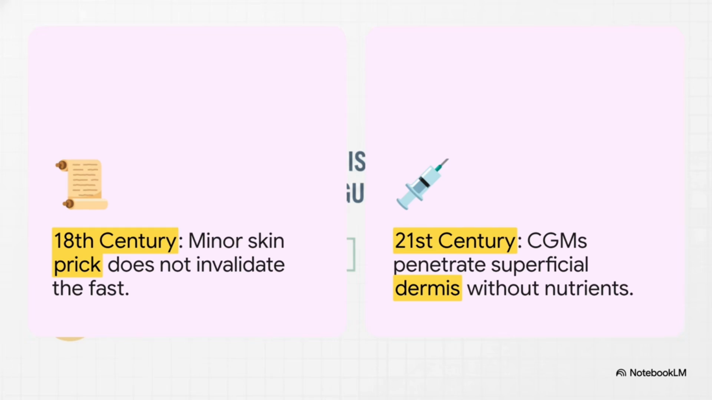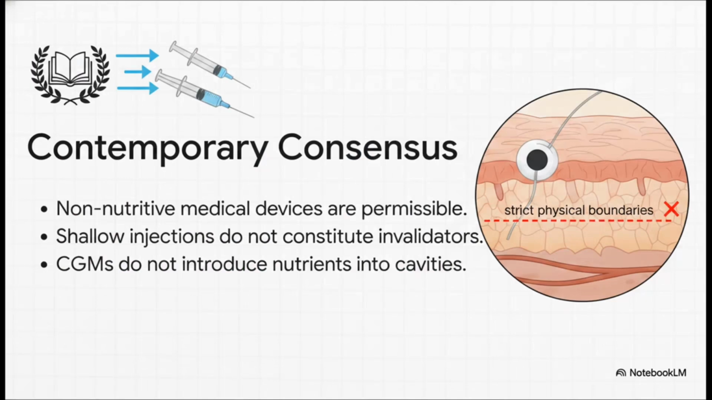You see, a CGM uses a super thin sensor that only penetrates the superficial dermis of the skin. It doesn't introduce any nutrients, and it definitely doesn't enter an open, deep body cavity. The classical text specifically mentions fashtu dam qalilan, meaning a small amount of blood from the skin does not invalidate the fast. Because of this, contemporary heavyweights like Sheikh Yusuf al-Qaradawi and Wahba az-Zuhaili confirm that non-nutritive, superficial devices like CGMs and even shallow skin injections absolutely do not break the fast.